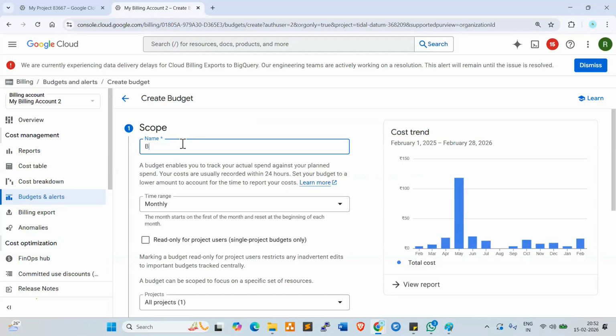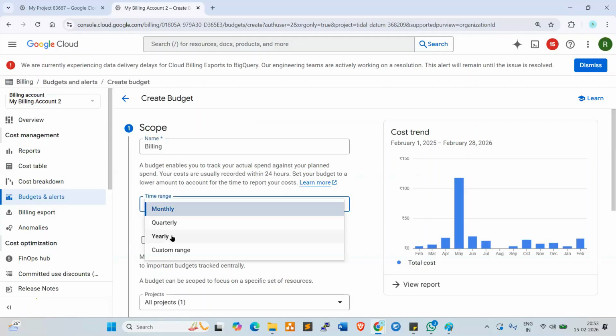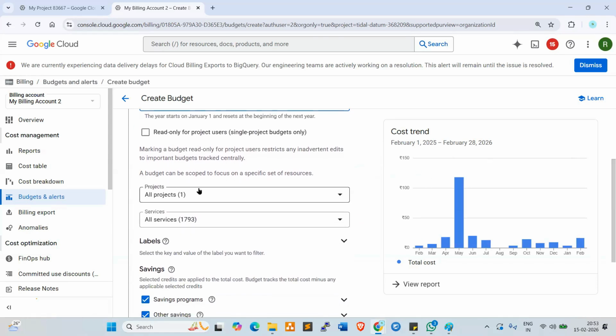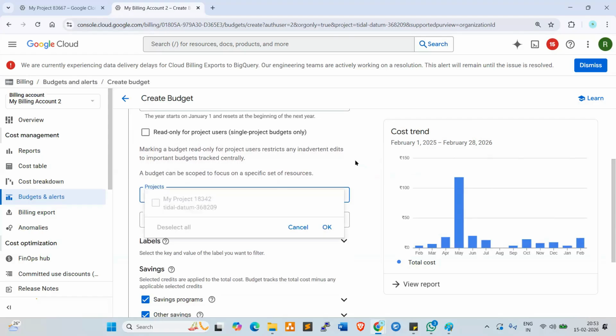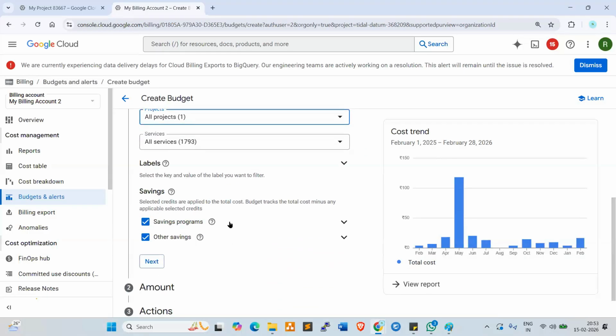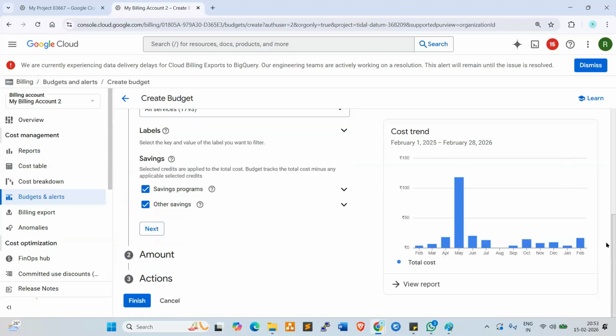Budget name, billing. For the time range you have monthly, quarterly, yearly, custom range. Select yearly. Now go down. All projects or a single project; you can select all projects here. Services: all services, 1793 services. You can select here. Now savings programs and other savings you can give. Now click on next.